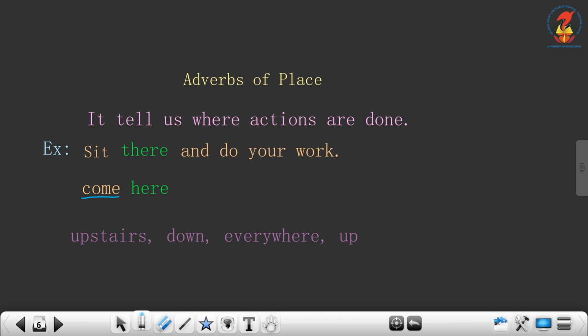Come here. Come is the verb. Here is the adverb of place. And some other examples are upstairs, down, everywhere, up. So, these are the other examples of adverbs of place.